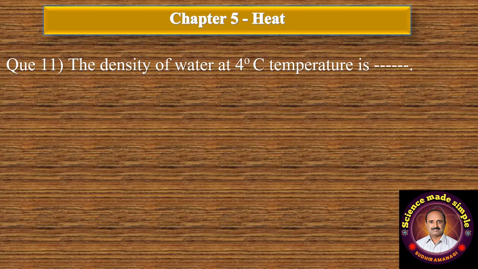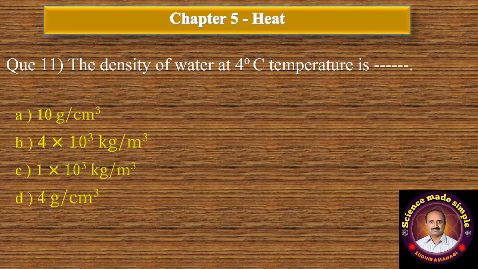Question number 11. The density of water at 4 degrees Celsius temperature is dash dash. Option A 10 gram per centimeter cube. B option 4 into 10 cube kilogram per meter cube. C 1 into 10 cube kilogram per meter cube. And D 4 gram per centimeter cube. Correct answer is option C, 1 into 10 cube kilogram per meter cube.